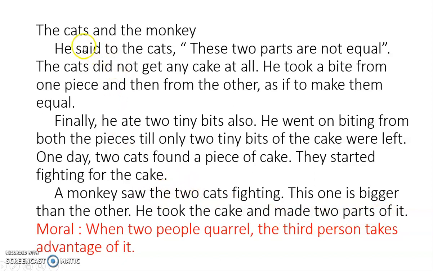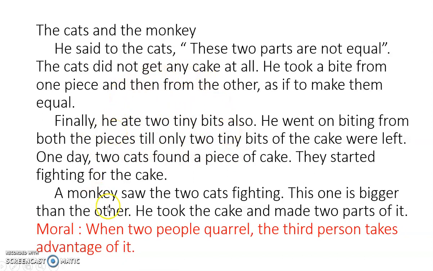Now, the name of the story is The Cats and the Monkey. But have you understood the story? No, you have not understood the story because this story is not in proper sequence. All the sentences are up and down, and that is why you have not understood what the story has to say.